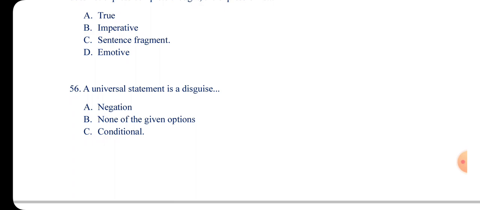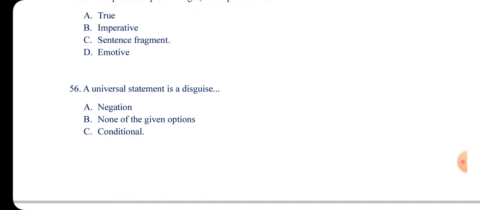Number 56. A universal statement is a disguise of A, negation, B, none of the given options, and C, conditional statement. So the universal statement is a disguise of the conditional statement.